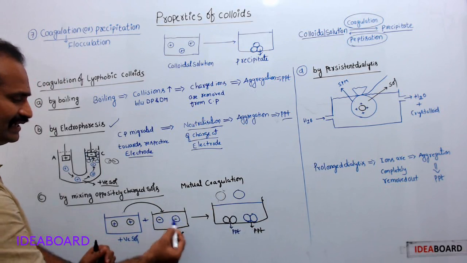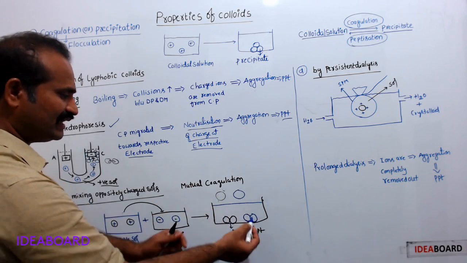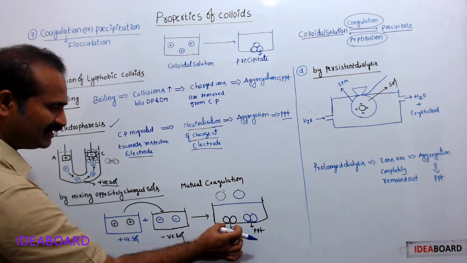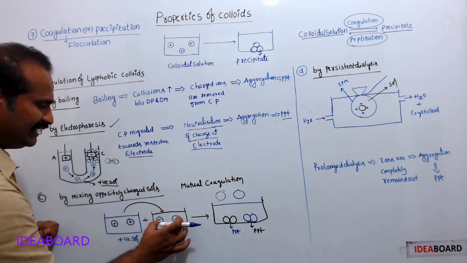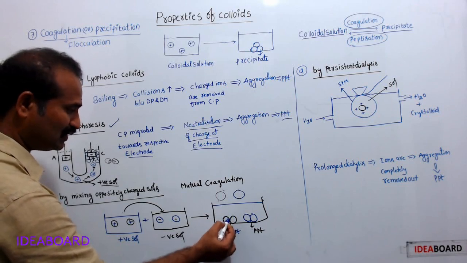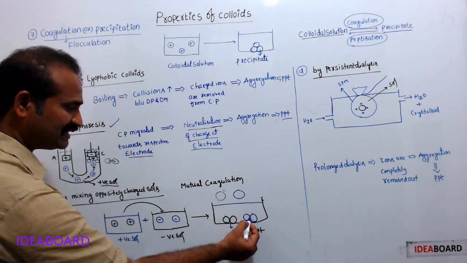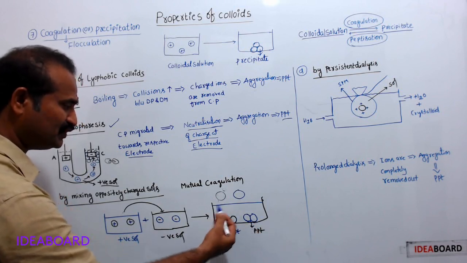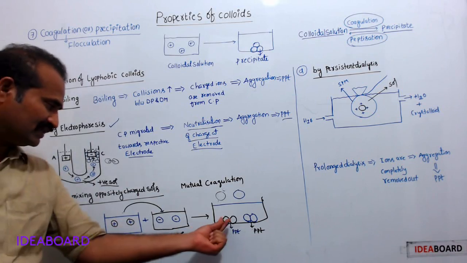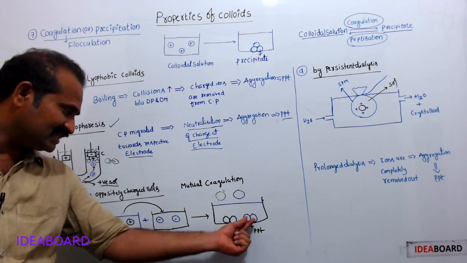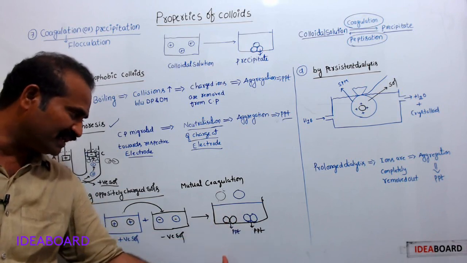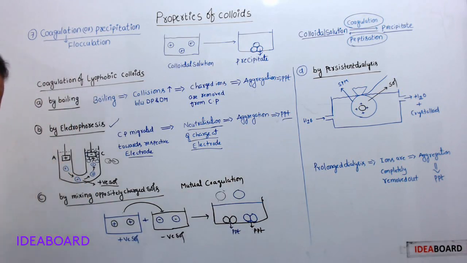Similarly, negatively charged sol particles aggregate together and settle down as a precipitate. In this way, the positive sol precipitates down and the negative sol also precipitates down. Precipitation of the positive sol is due to the negative sol, and precipitation of the negative sol is due to the positive sol. This is mutual coagulation. This positive sol is coagulated by the action of the negative sol, and the negative sol is precipitated by the action of the positive sol. Therefore both precipitate down. This is nothing but mutual coagulation.